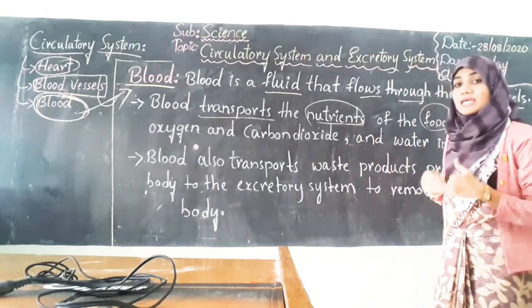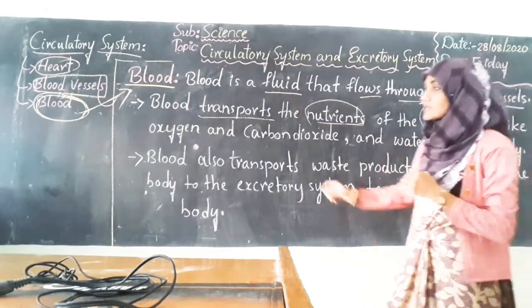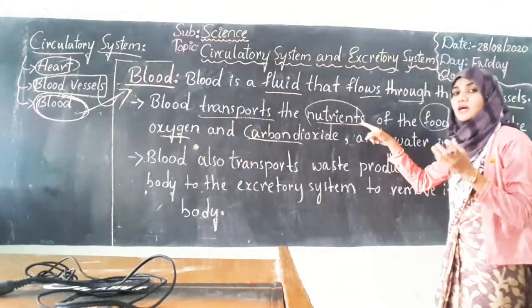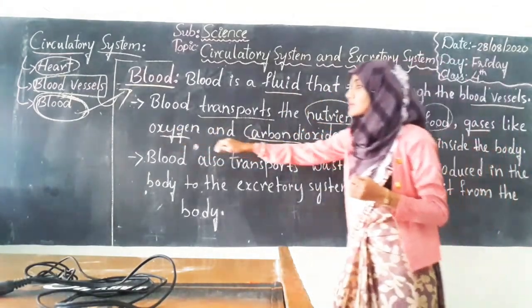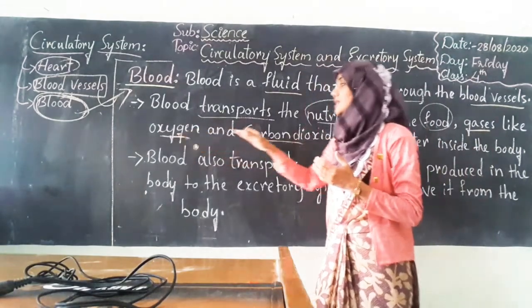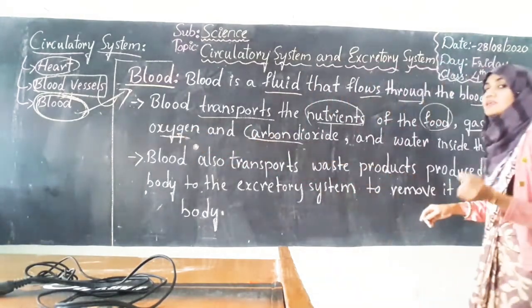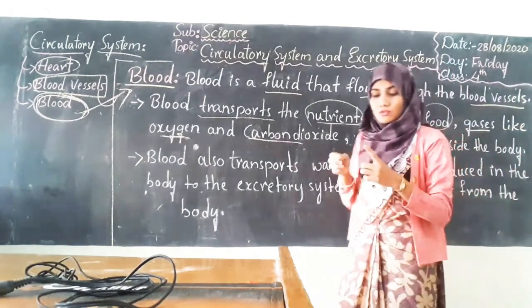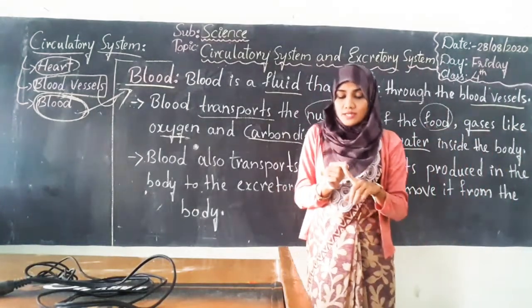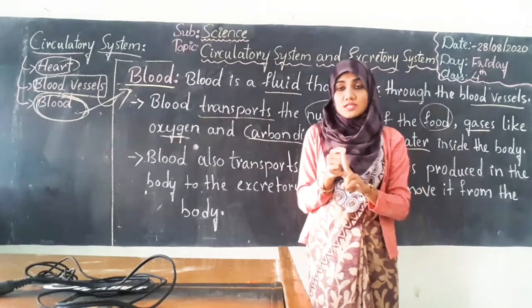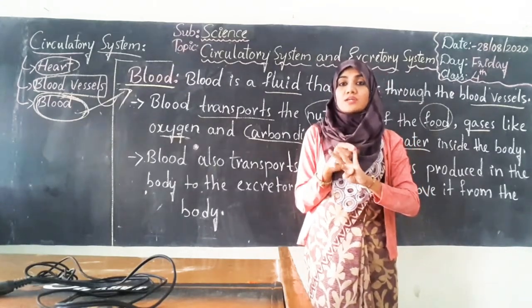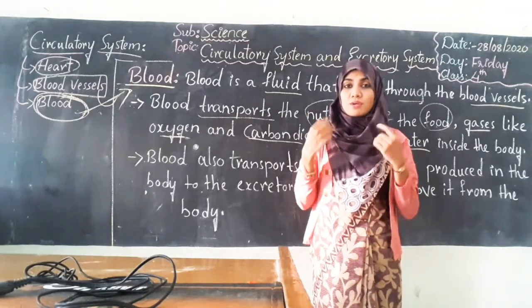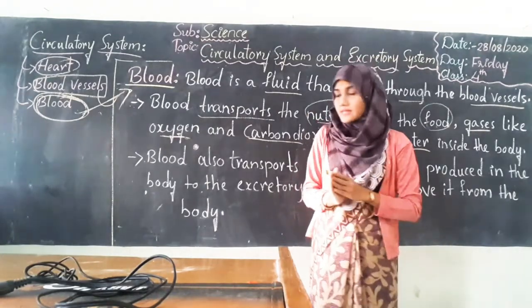Our body is mainly composed of two types of gases, that is oxygen and carbon dioxide. So along with the absorbed nutrients, it will also carry gases like oxygen and carbon dioxide and also the water inside the body. So these absorbed nutrients, oxygen, carbon dioxide and water, all these four things will flow inside our body with the help of blood.